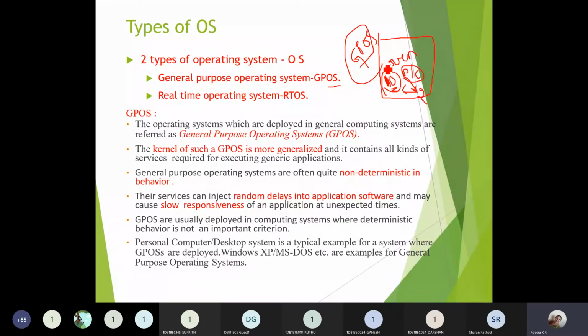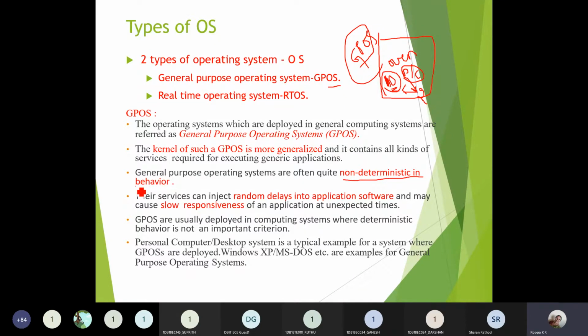It is possible only in a general purpose operating system. And one more thing I want to tell you is, whatever system you are designing using this GPOS should not depend upon the time factor. Suppose we have 10 applications, you cannot say that all these 10 applications, or one of them, should finish within 1 minute or 2 minutes, which is not deterministic. So general purpose operating systems are not deterministic in behavior.